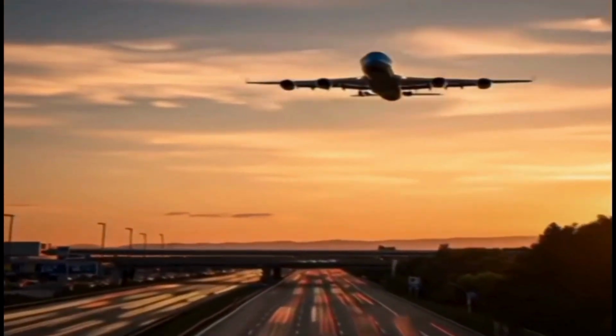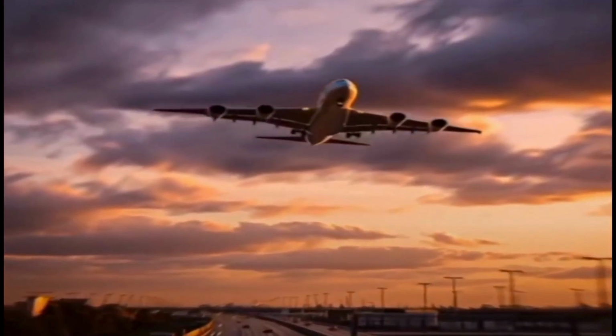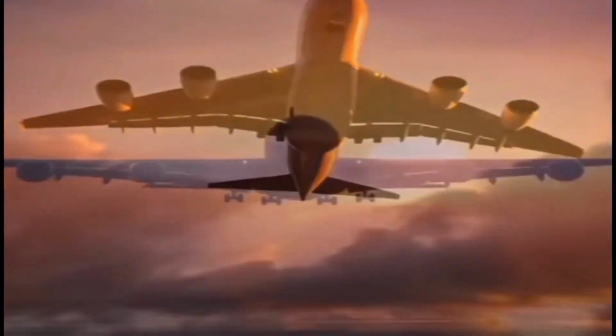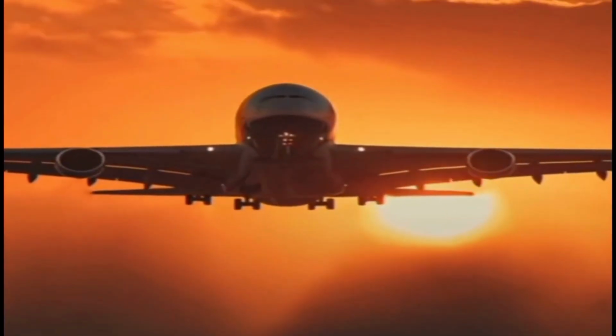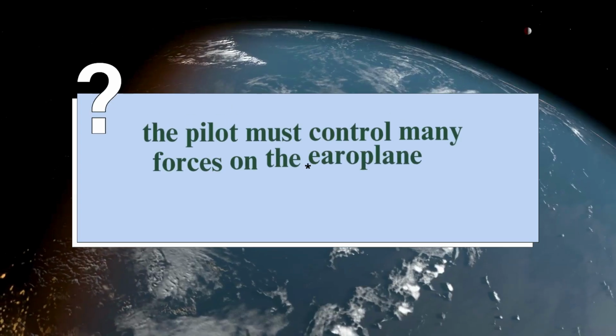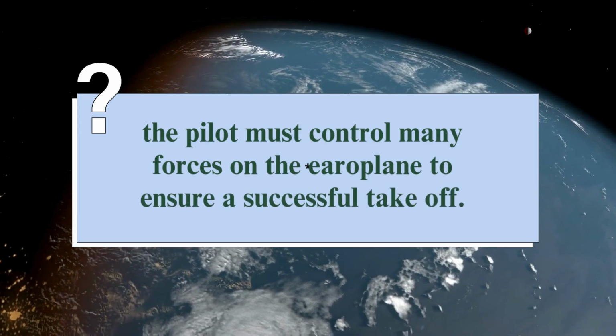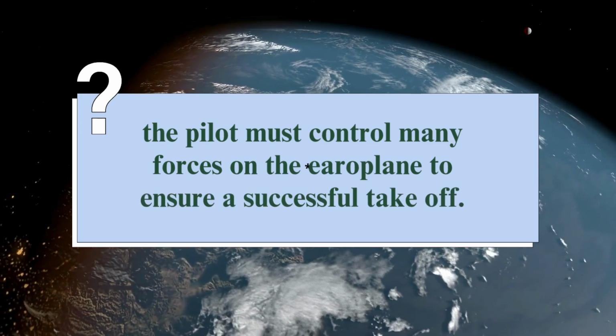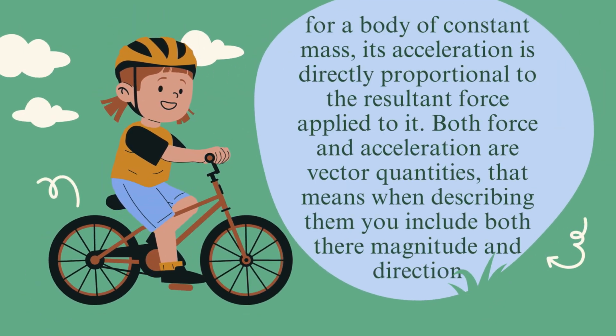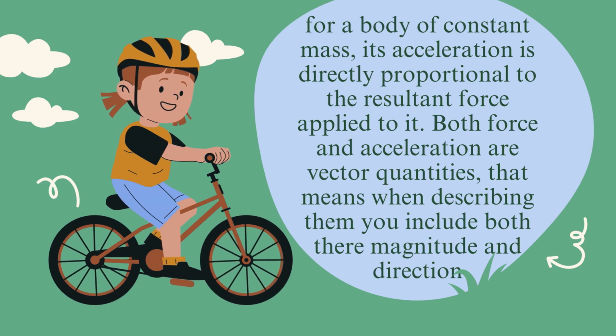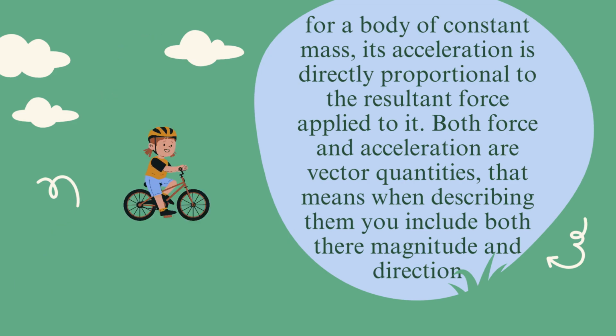If you have ever flown in an aeroplane, you will know how the back of the seat pushes you forwards when the aeroplane accelerates down the runway. The pilot must control many forces on the aeroplane to ensure a successful takeoff. For a body of constant mass, its acceleration is directly proportional to the resultant force applied to it. Both force and acceleration are vector quantities. That means when describing them, you include both their magnitude and direction.